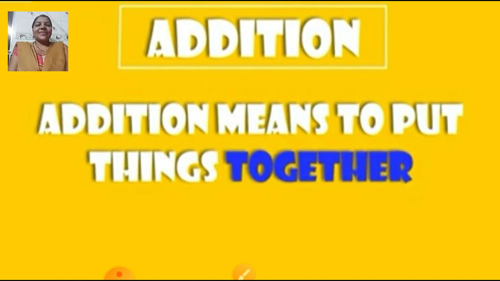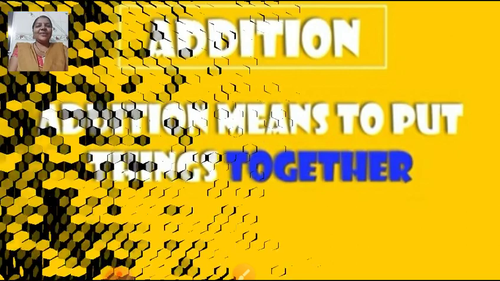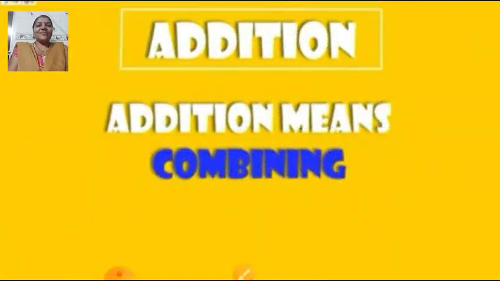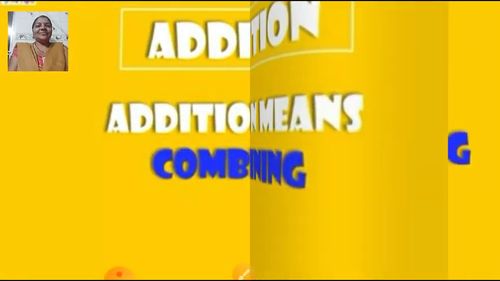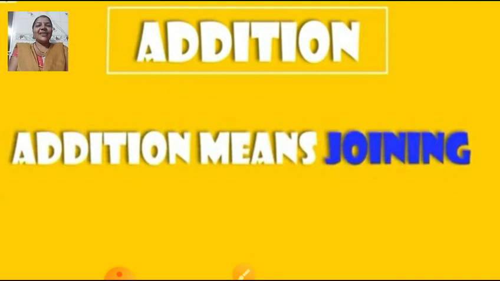Okay children? So now can you all tell me how many chocolates now you have all together? 2 you were having and 2 more I gave you. So all together now, if we put all chocolates together, you will have, yes, 4 chocolates. So addition means to put things together. Addition means combining. Addition means joining.